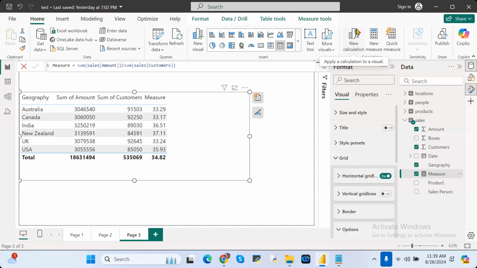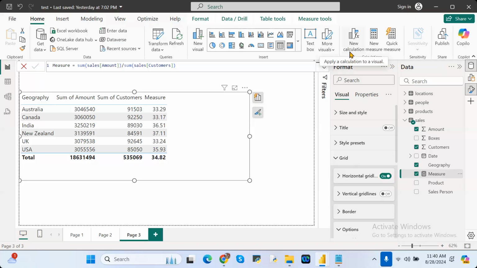It automatically calculates and gives the result only for the particular visual. Understand? A measure you create with a DAX function can be used in any visualization. But whatever you create in new calculation is only for a specific column, a specific visualization.